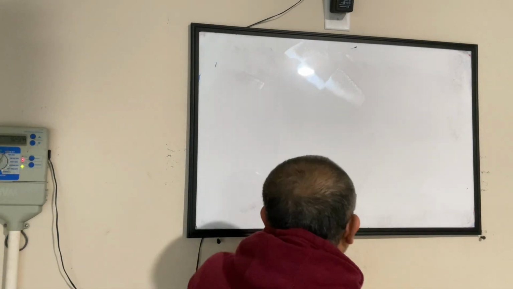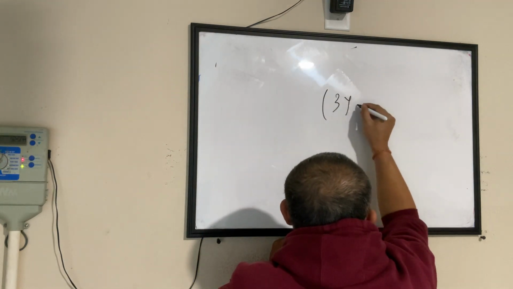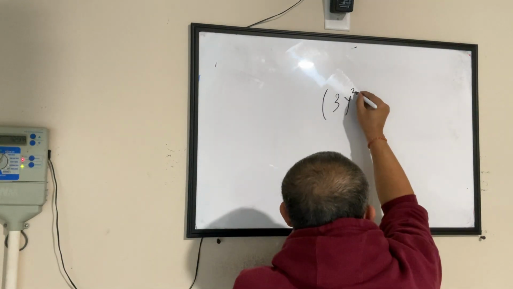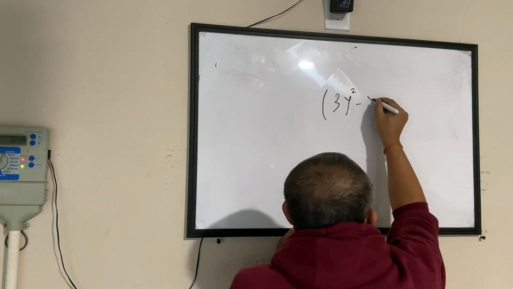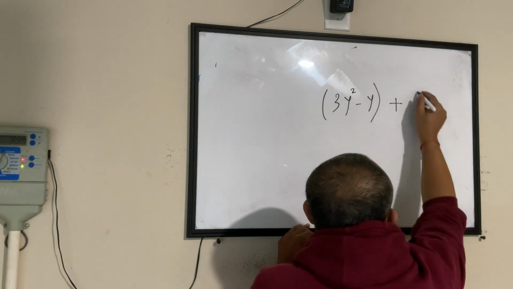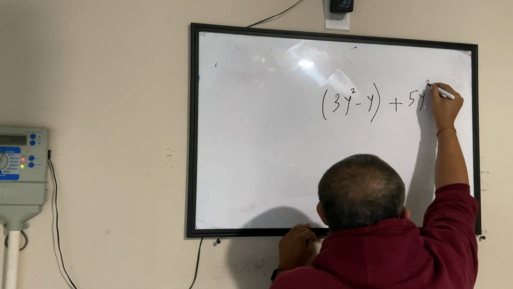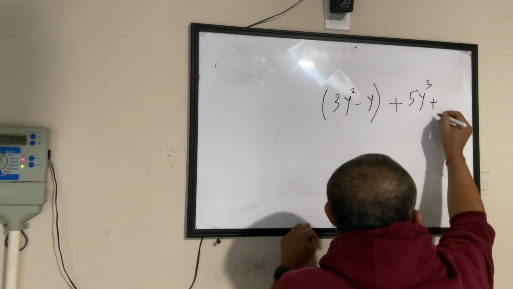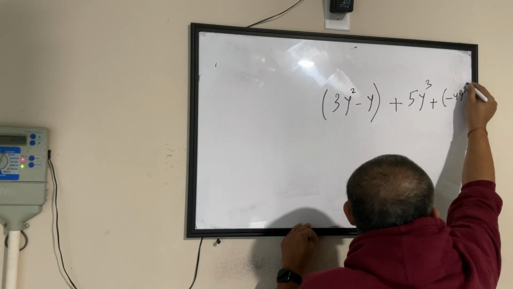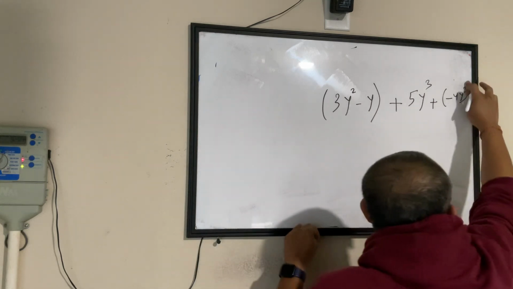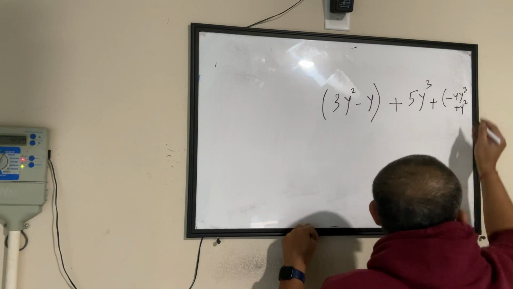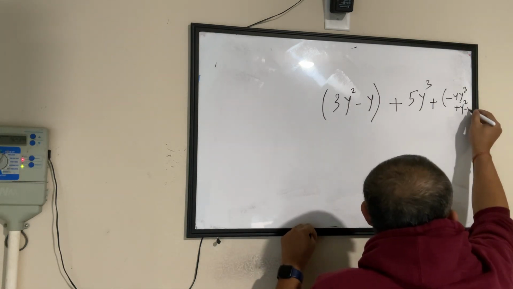So you said bracket open 3y power 2 minus y, bracket close, plus 5y power 3, plus bracket open negative 4y power 3 plus y power 2 negative 8, bracket close.